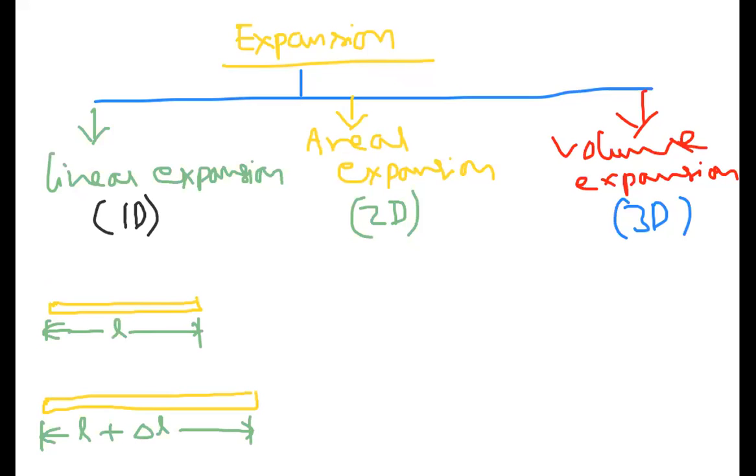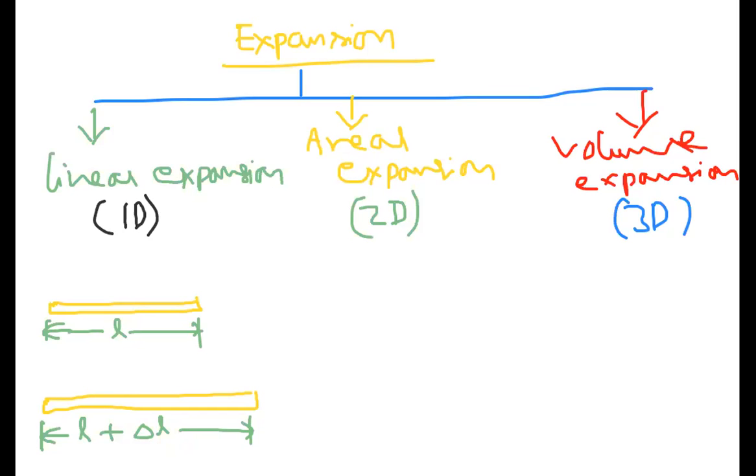What is delta, sir? Why are you writing delta? Delta L indicates a very small increase in length. Very small increase in length is denoted by delta L. So the length has become slightly increased because of the temperature rise.